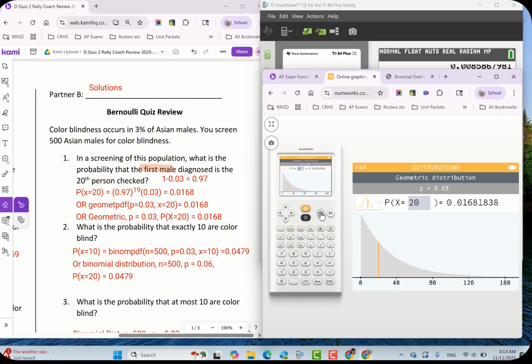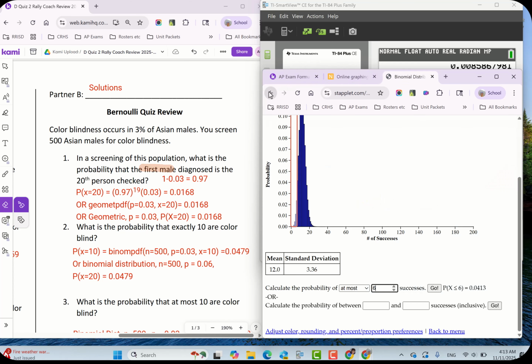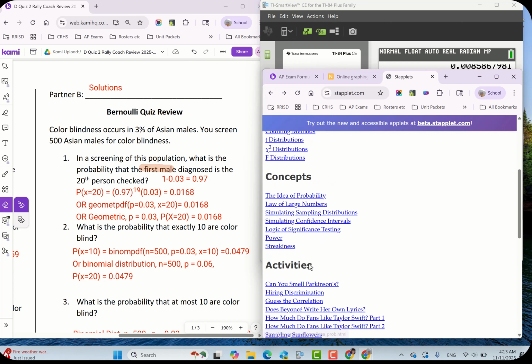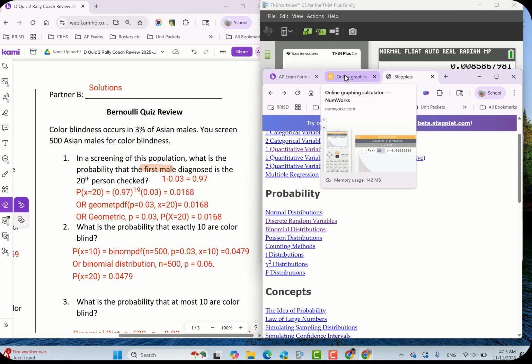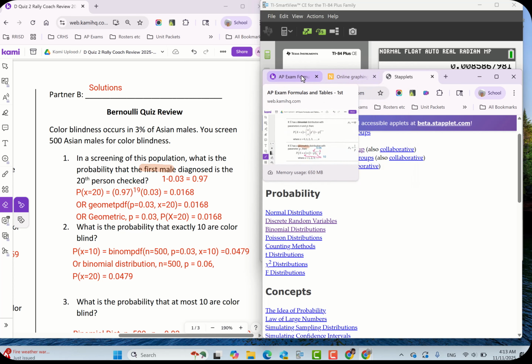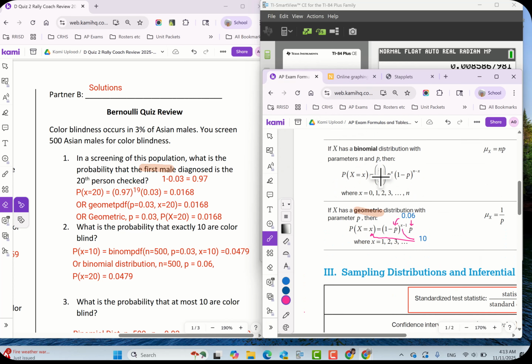And again, it's not available on the Statlet. They just expect you to use the formula, which I guess they were kind of prescient about, because if you look, there is no geometric distribution on here. And it's kind of going away. So maybe that was a hint from Statlet. You don't really need it. And again, don't forget you have your formulas here.